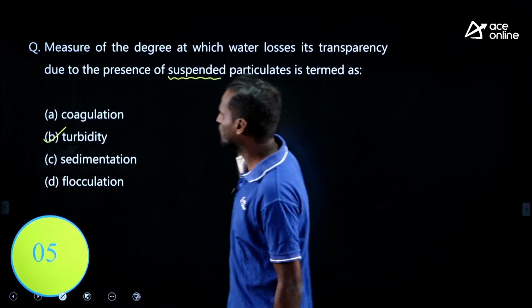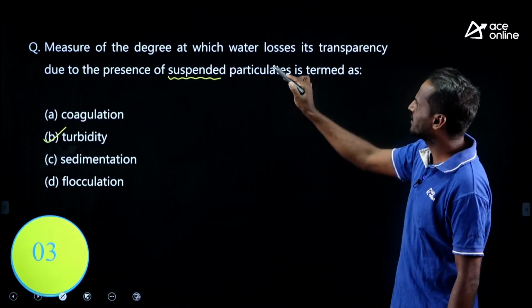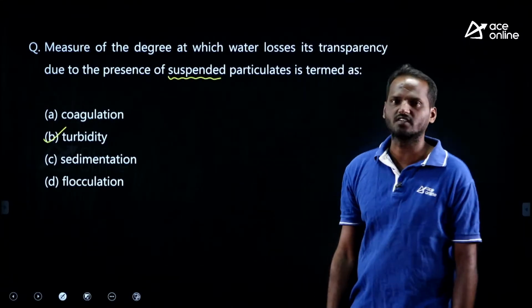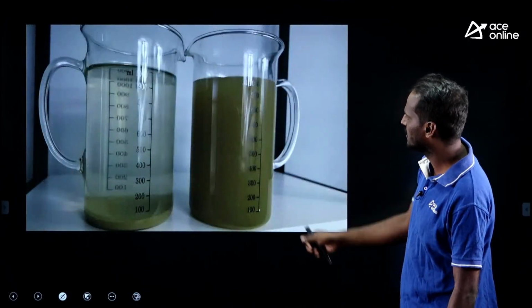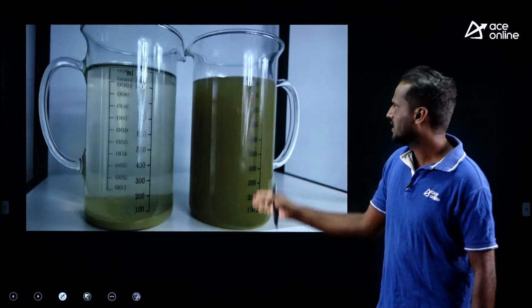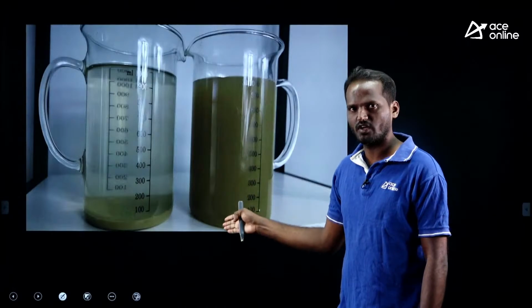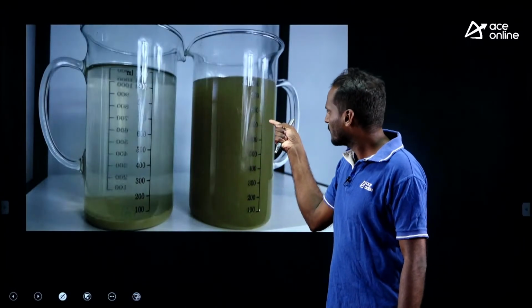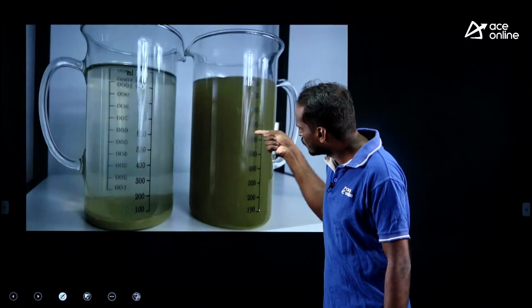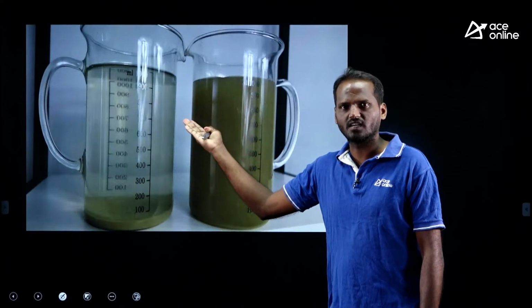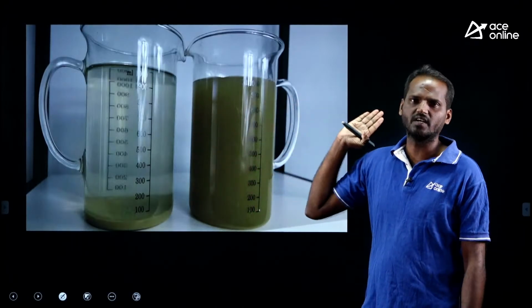Turbidity is that particular property, the measure of the degree at which water loses its transparency due to the presence of suspended solids, right? Look at this image, you can easily recall. If the water is cloudy like this, muddy water, dirty water, it contains a lot of suspended solids. If you focus light, it can't pass through this muddy water, you can't see the light from the other side, right. This is the property of turbidity.